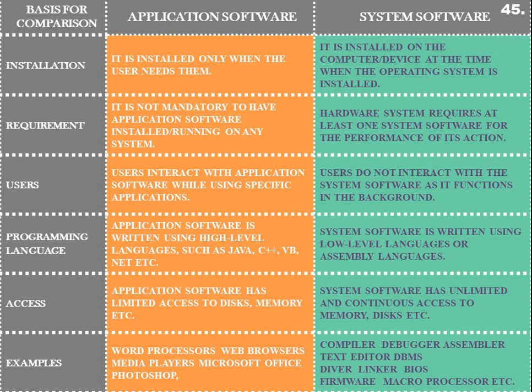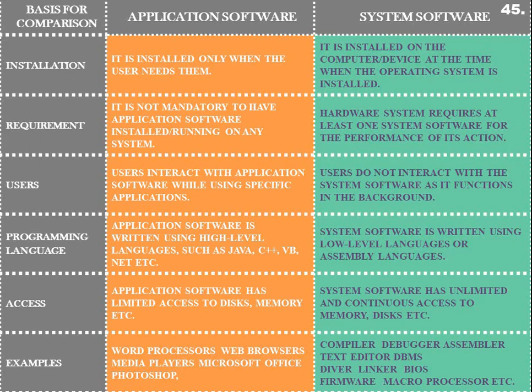An application software is installed only when the user needs it. The application softwares are installed only when some user wants to attain a certain purpose. If a user wants to create electronic documents, the user would install MS Word. If a user wants to perform mathematical calculations, the user would install MS Excel. If a user wants to create a database, the user would use MS Access.